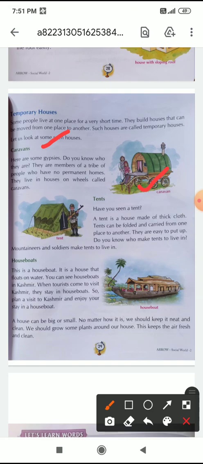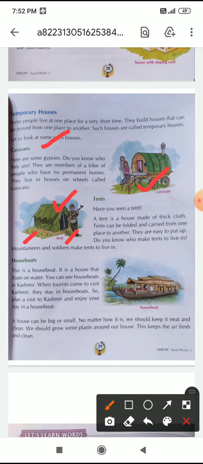Then tent. Have you seen a tent? A tent is a house made of thick cloth. Tents can be folded and carried from one place to another. They are easy to put up. Do you know who makes tents to live in? Mountaineers and soldiers make tents to live in.